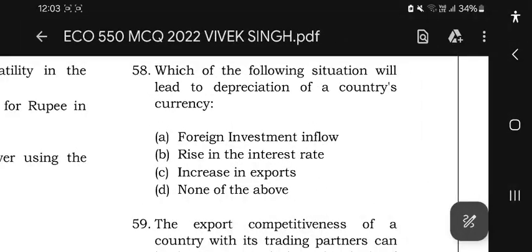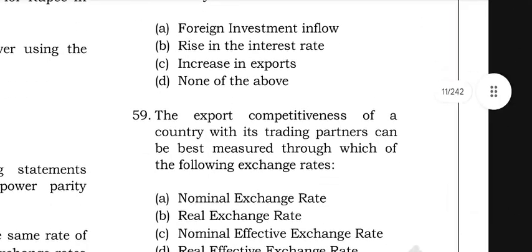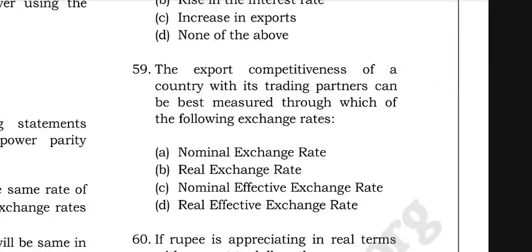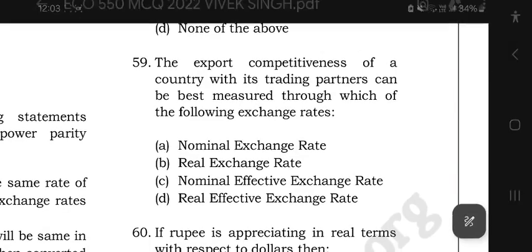Okay, number 30. Now think about the export competitiveness of the country with its trading partners. It can be best measured through which of the following exchange rates?